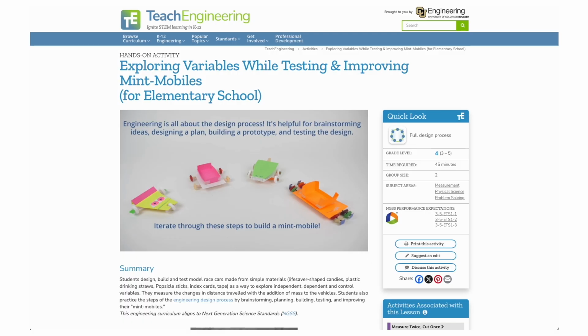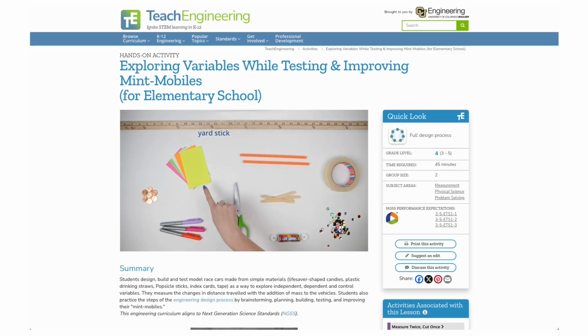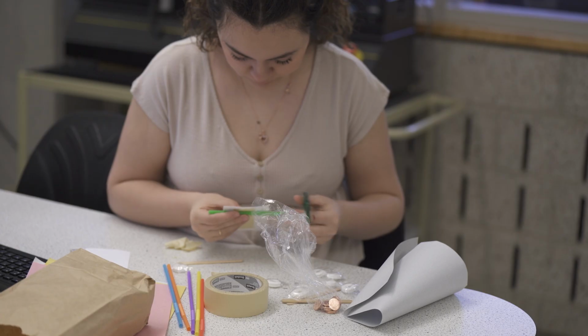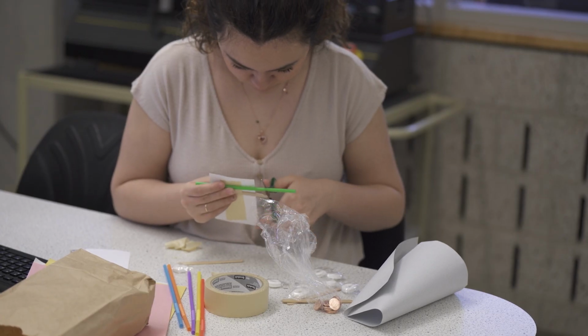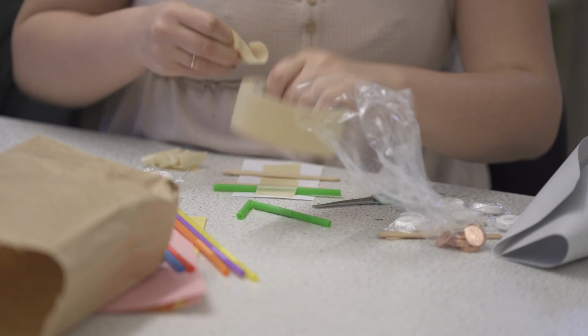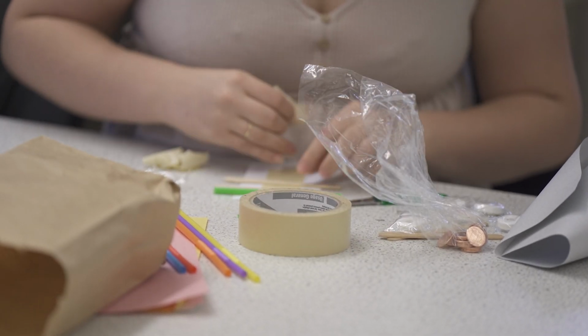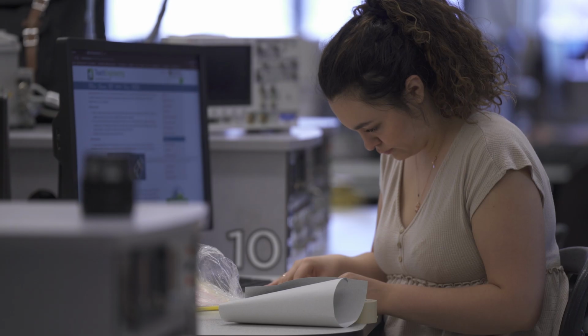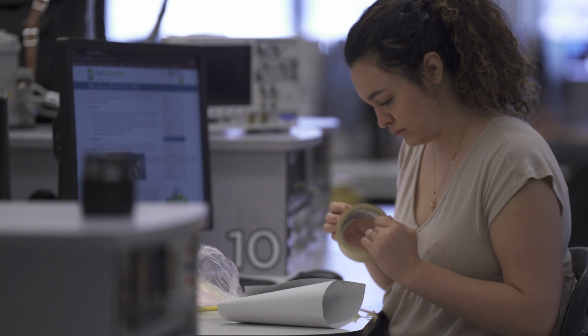To me, the value of Teach Engineering is that it provides access to teachers who haven't been trained in engineering education to be able to teach their students how to problem solve, how to get hands-on, and how to give them these experiences through higher levels of education. So through the teacher-made lesson plans that they have access to, they are able to see how different forms of engineering can be brought into different types of science classrooms.